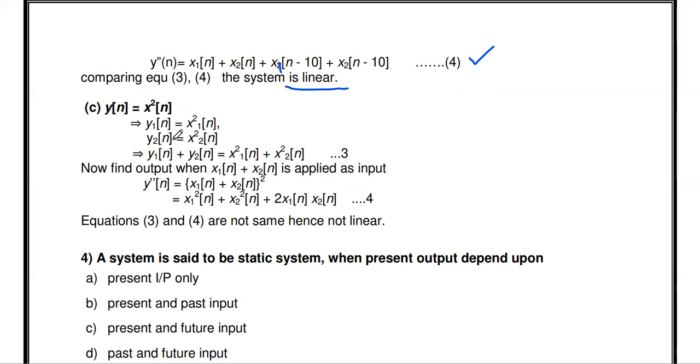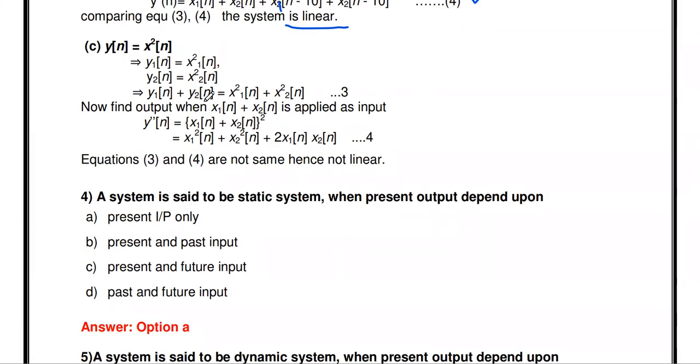Similarly, we have to find y2. In the place of x, you put x2, and in the place of y, you put y2. So y2 of n is equal to x2 squared of n. Then add these two equations, and this is the third equation. And for the system, we apply x1 plus x2 as an input. At that time, we get y double dash equal to x1 of n plus x2 of n the whole square.